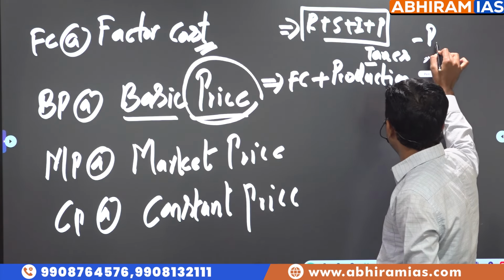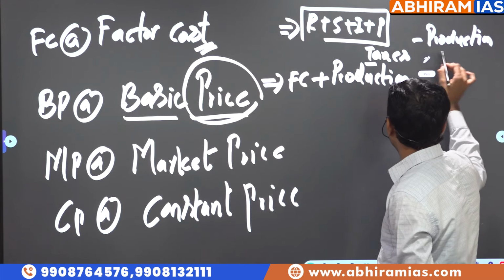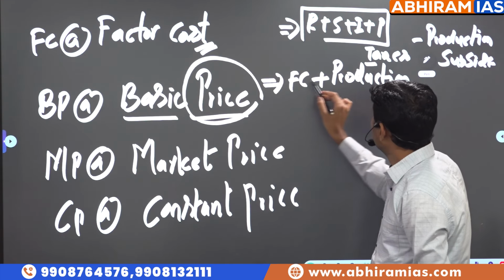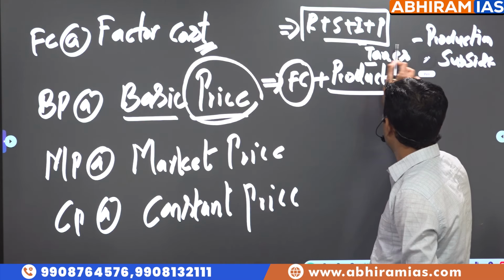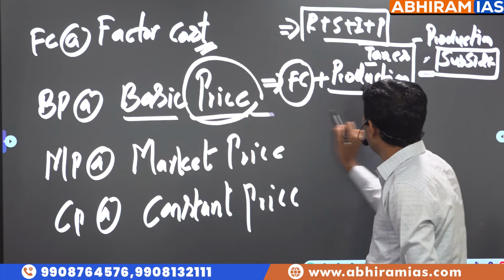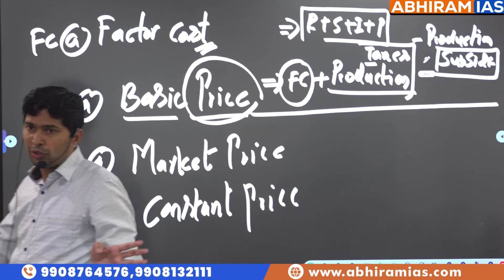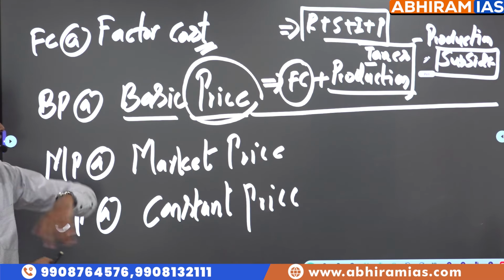To encourage certain sectors, to encourage certain economic activities, subsidies are given. So, after considering factor cost, after considering production taxes, and wherever subsidies are available, the minimum price below which the distributor does not want to sell it is called the basic price.